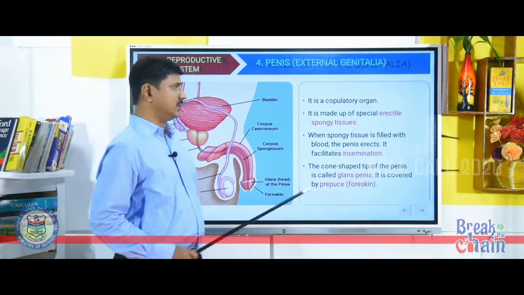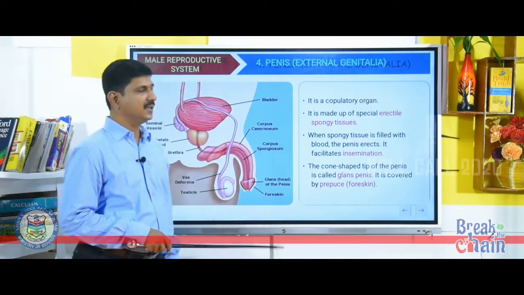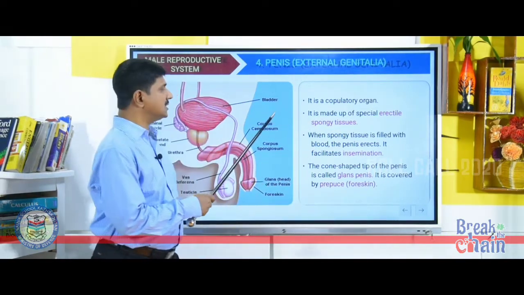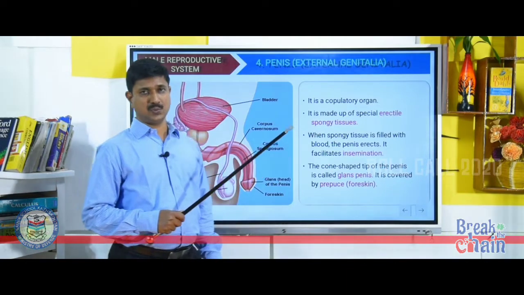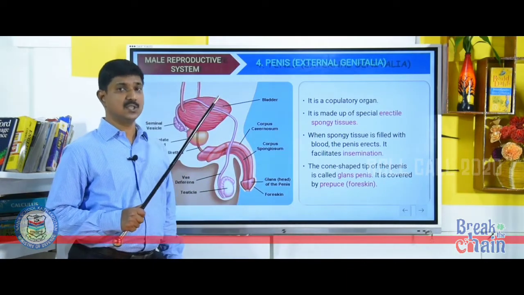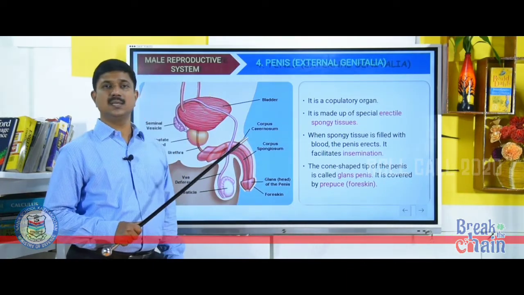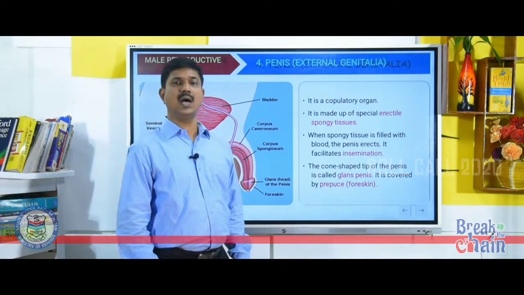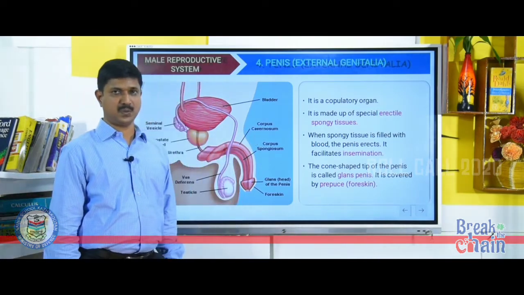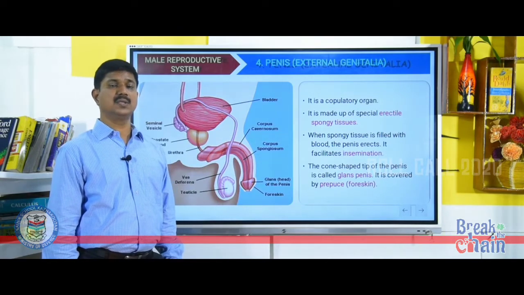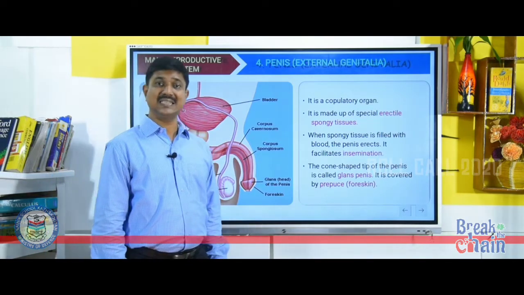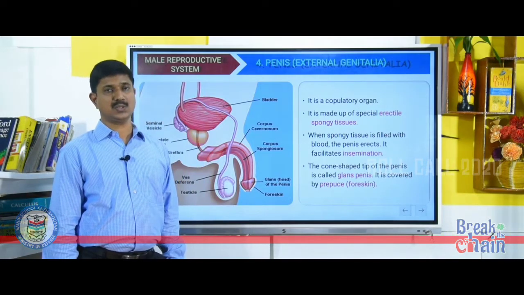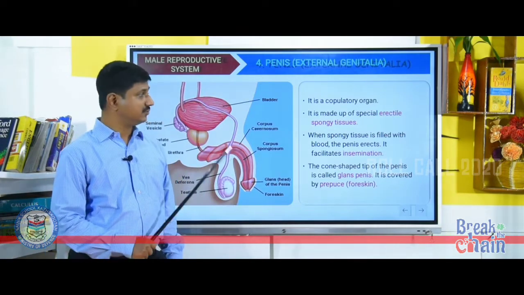Last part of the male reproductive system, that is external genitalia or penis. It is a copulatory organ. It is made up of a special type of erectile spongy tissue. There are two types of tissues in the penis, corpora cavernosa and corpus spongiosum, which help in the process of erection.